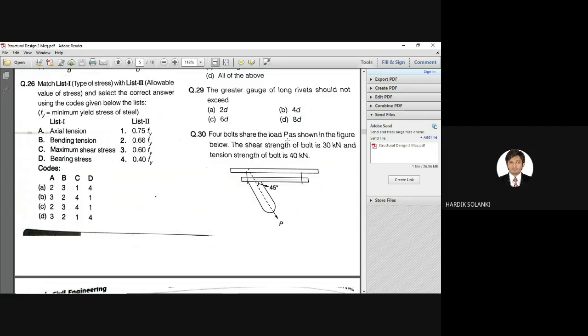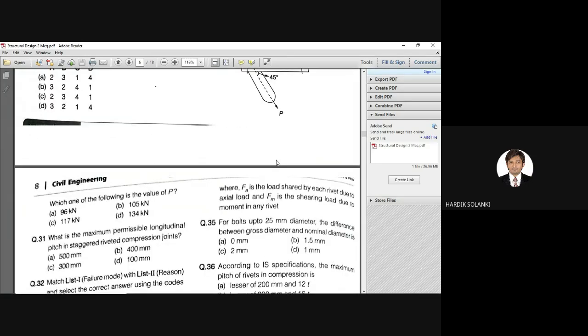Whatever load P we apply is shared by the 4 bolts. Let us see the options. Which one of the following is the value of P? We are supposed to find the force.